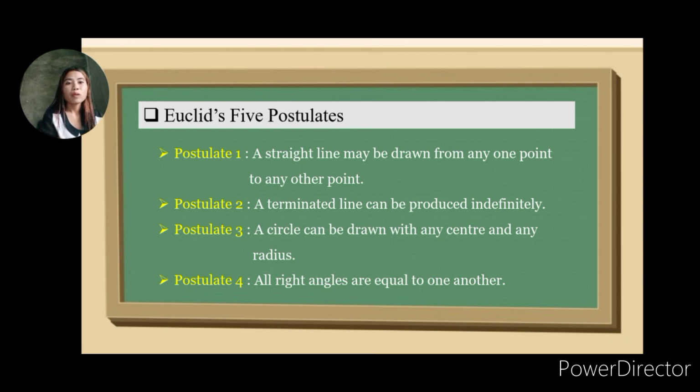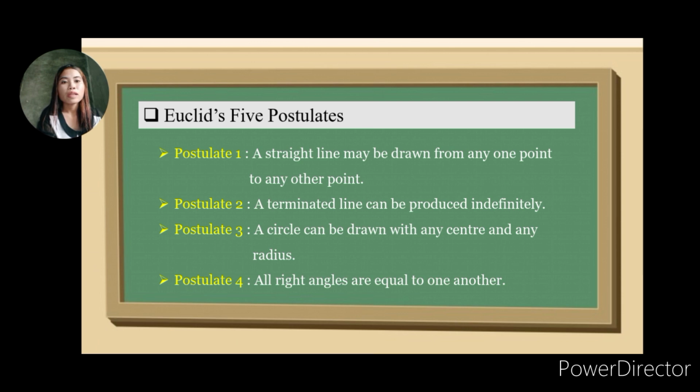So the second postulate is a terminated line can be produced indefinitely. What we call a line segment nowadays is what Euclid called a terminated line. So according to present day terms, the second postulate says that a line segment can be extended on either side to form a line. It tells us that we can always make a line segment longer, which means that we never run out of space and that space is infinite.